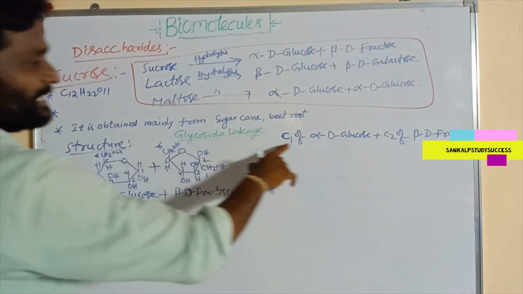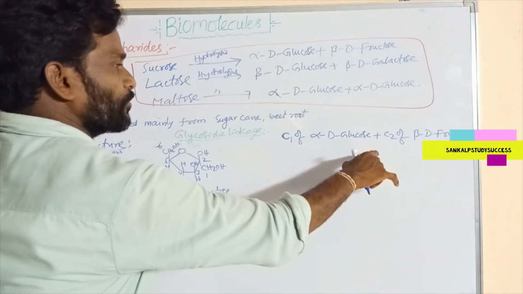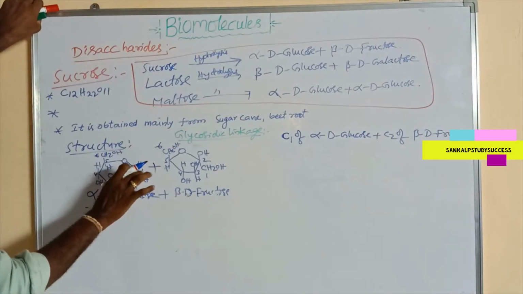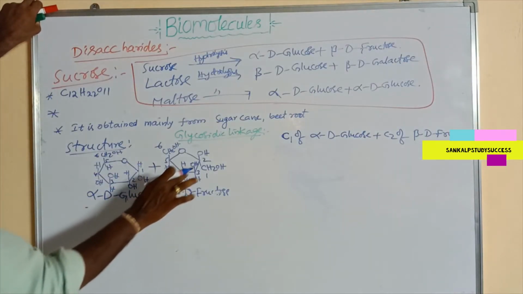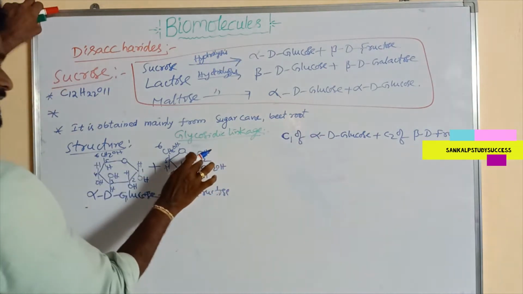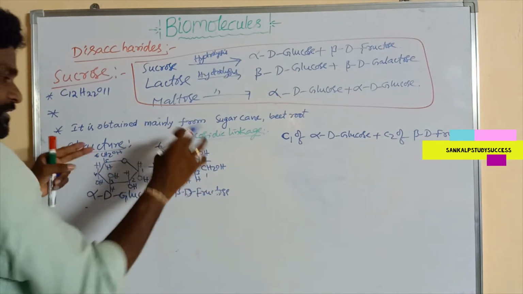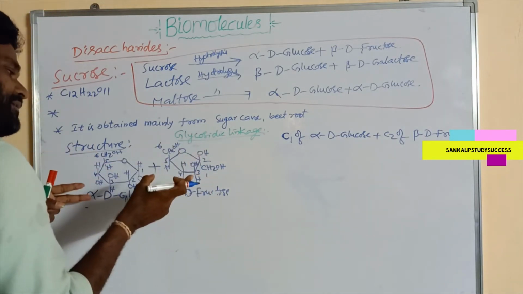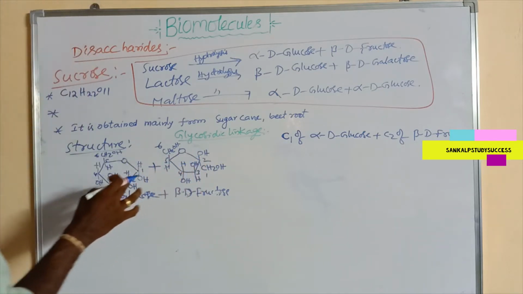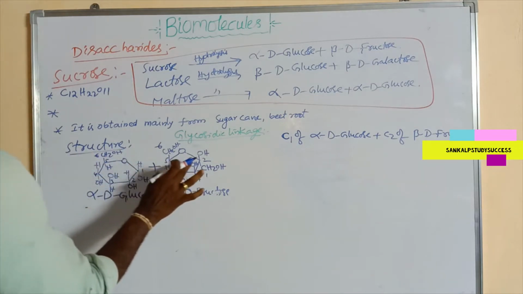Here the glycosidic linkage is often formed between C1 of alpha D glucose and C2 of beta D fructose. So here, this is the C1 of alpha D glucose, but here the C2 of beta D fructose, this is the C2, second carbon. So when these two structures are combined, they must be present on one side, but these are not present on the same side.